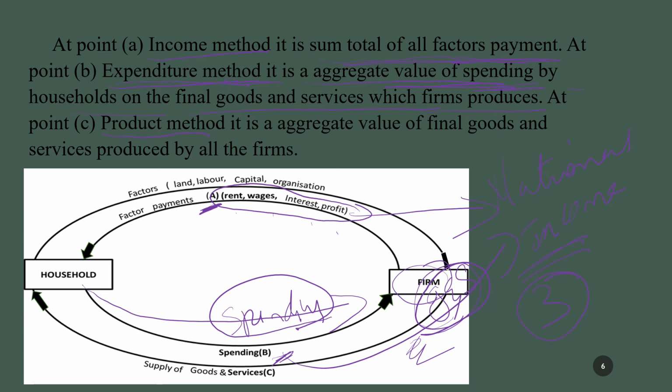The last one is the product method. This product method is the aggregate value of final goods and services produced by all the firms. Whatever number of firms exist in the market or in the economy, if we consider all those firms' goods and services together, the money value of all those goods and services is called national income, and it is nothing but calculation of national income by product method.